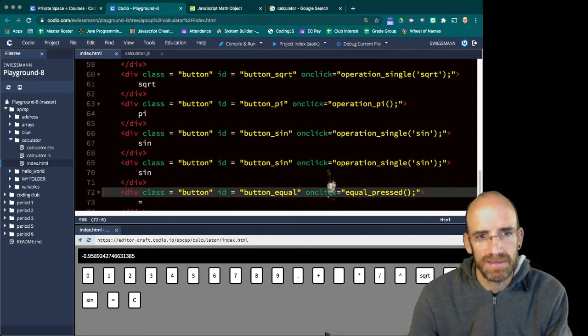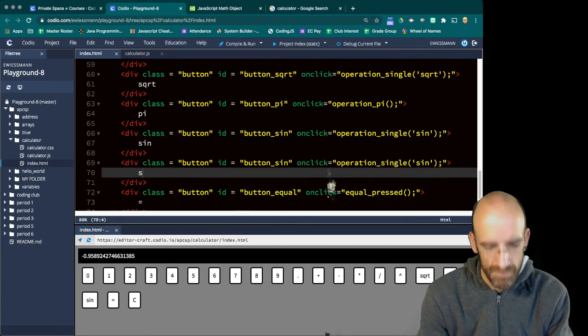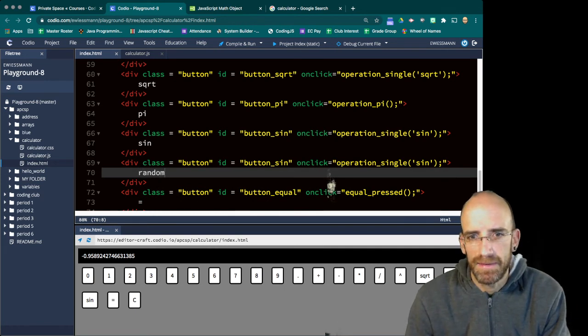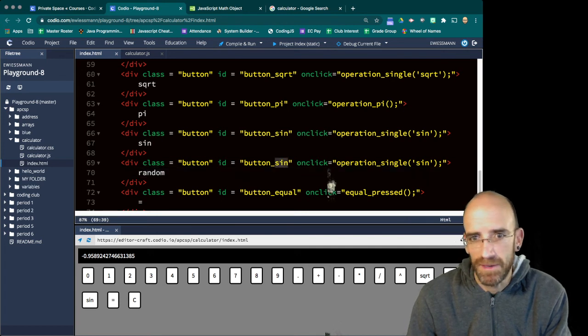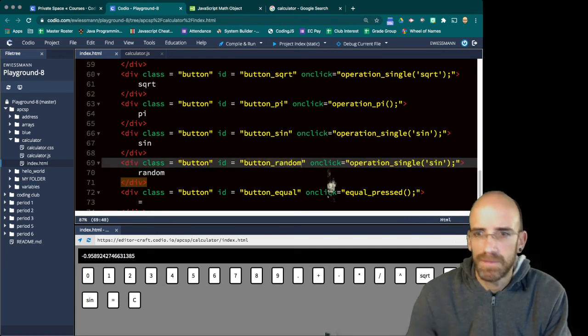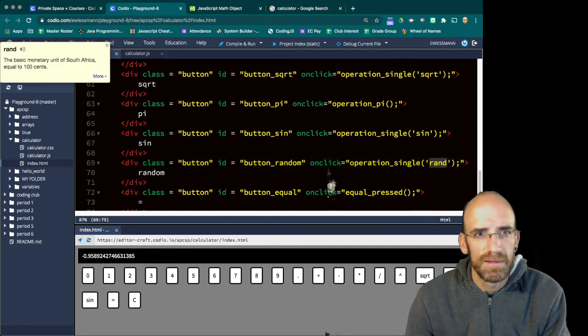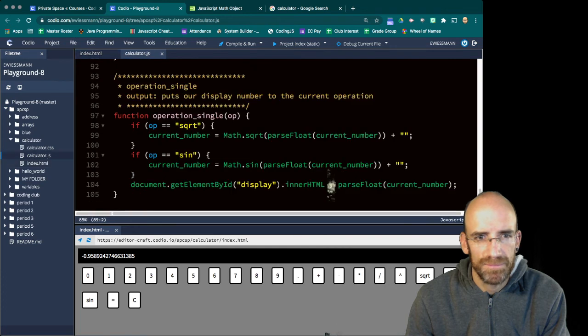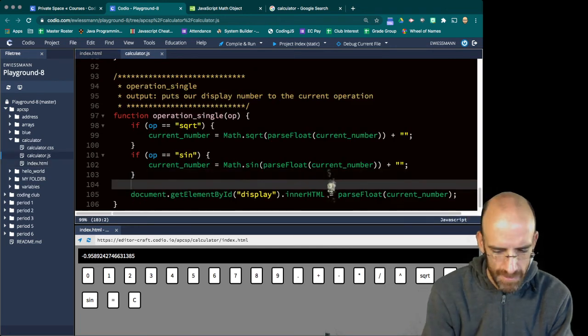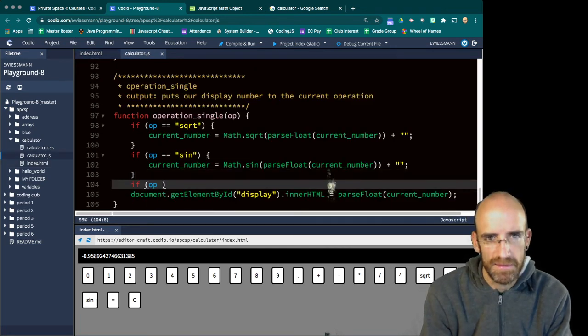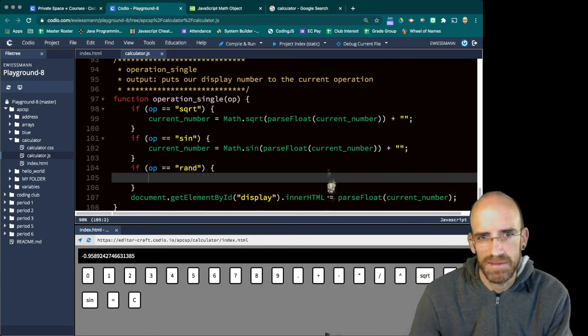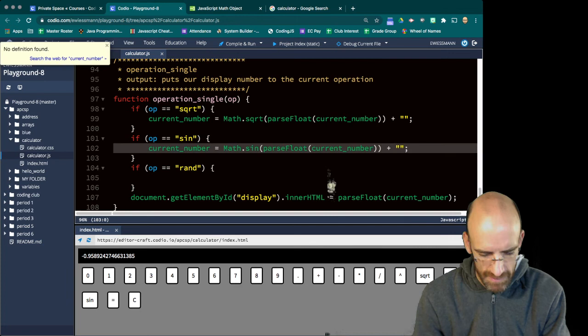If it is, then use the function that button's doing. So we're just going to call it rand. Come to the JavaScript. If op is equal to rand, yeah, because we're affecting, yeah, this is exactly how random would work.